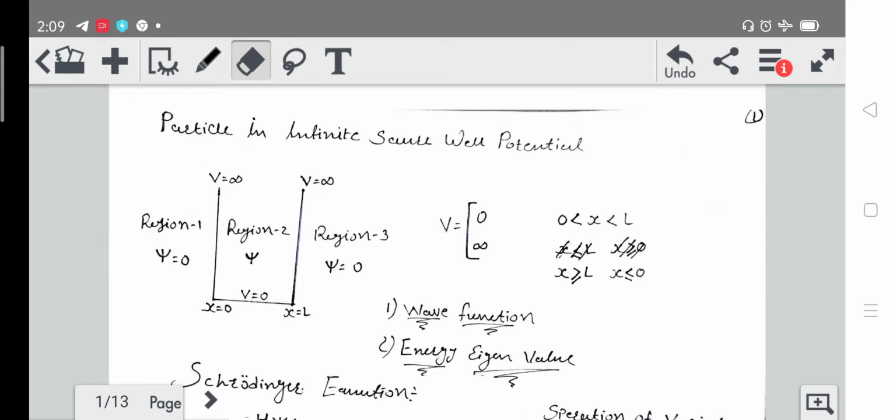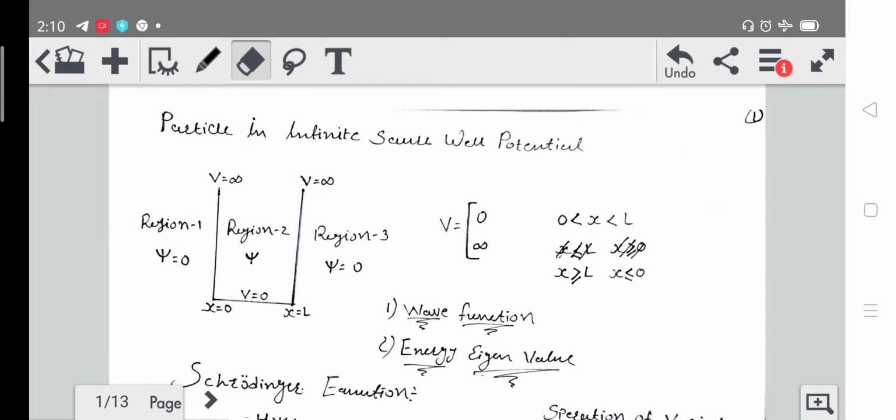Here in this condition we can see where V is equal to 0 is between 0 to L. If x has a value between 0 to L, the potential will be 0. So the particle can exist in this particular region. Okay, and if we talk about the value of x greater than L, the potential will be infinite. Then the particle cannot exist in that particular region because there the potential is infinite.